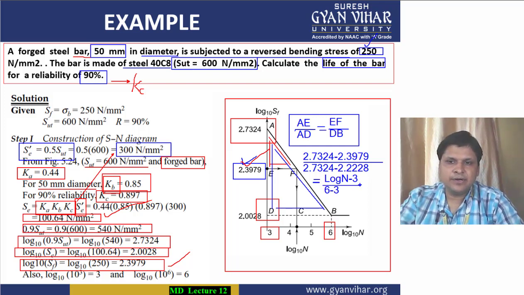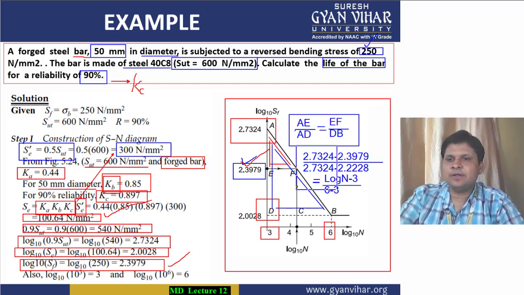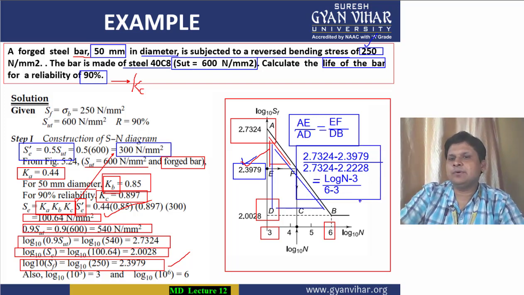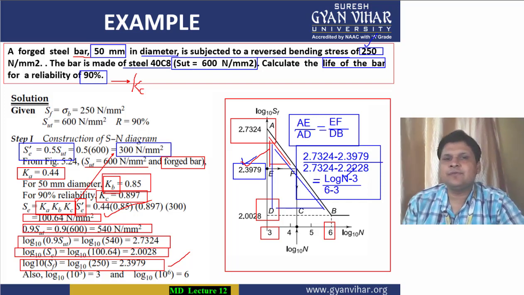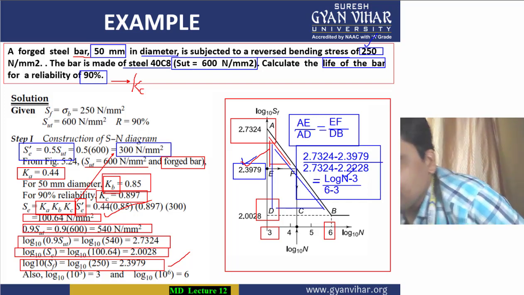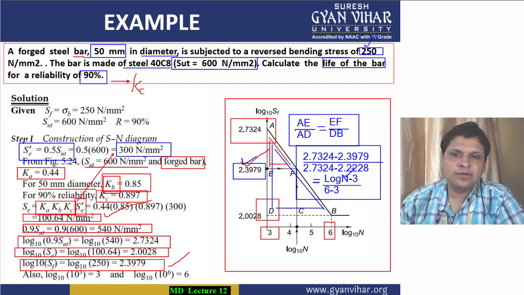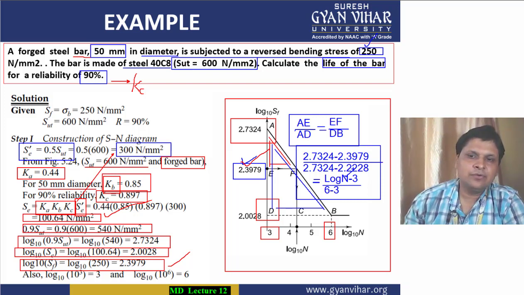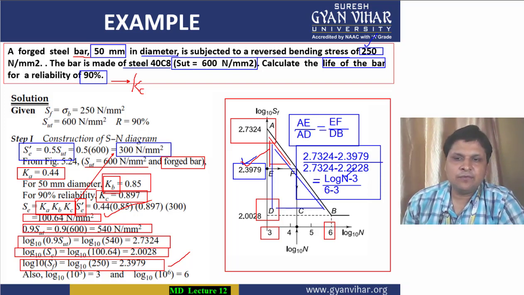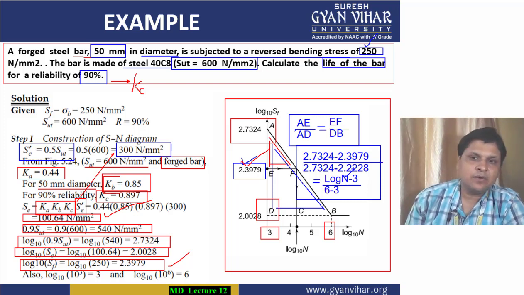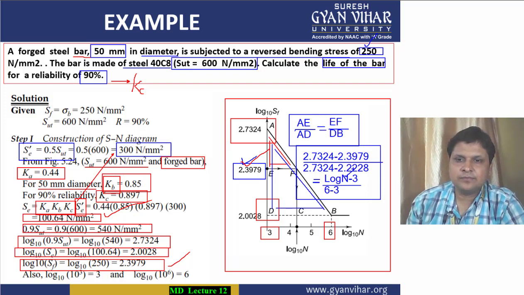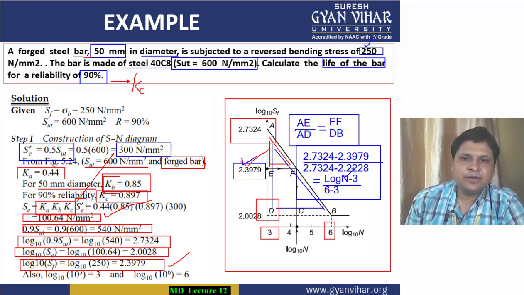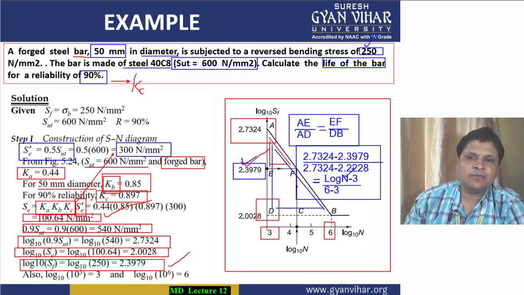So from this equation, you can calculate the number of cycles before failure when a 250 Newton per mm load, as per the equation, is applied on the bar. When you solve this, you will find the value of log n, and after calculating log n, you can calculate the value of n by taking its anti-log.